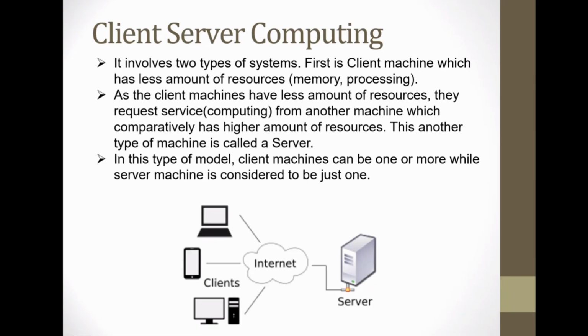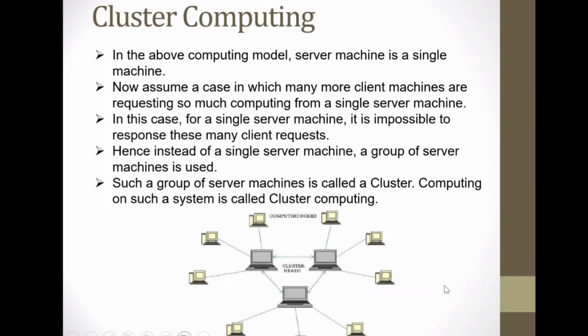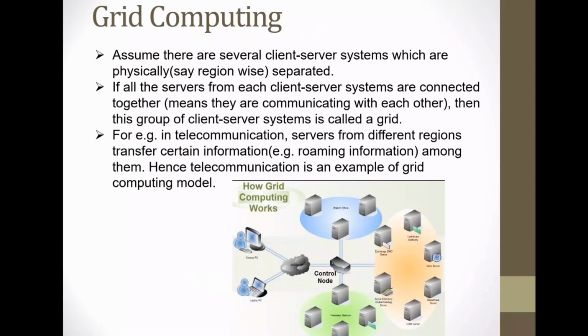In that case, we have to use a group of servers, and that is called a cluster. In a cluster, we don't have a single server machine; we have multiple servers. Here you can see, that group of multiple servers is called a cluster, and the clients take service from the cluster. This is called a cluster architecture, and computation over a cluster is called cluster computing. Now we have the next terminology, grid computing.